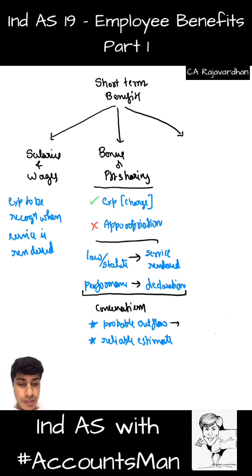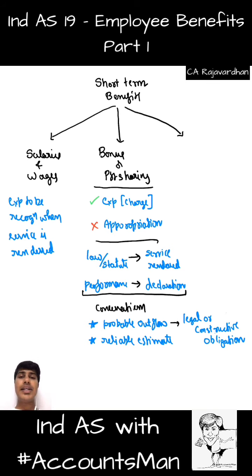The standard uses the word legal or constructive obligation. So even we'll replace the word. Basically, the legal or constructive obligation turns down to probable outflow. There is a legal obligation for you to pay. Maybe there is a Payment of Bonus Act which you would have come across, and this act will enforce the organization to pay a certain amount of bonus to the employee. So there is an obligation which is legal in nature. So that is probable outflow.